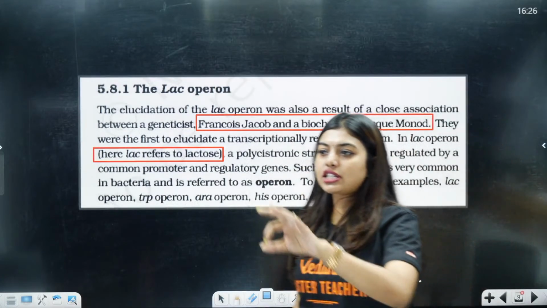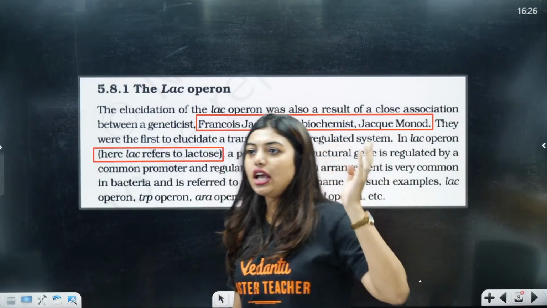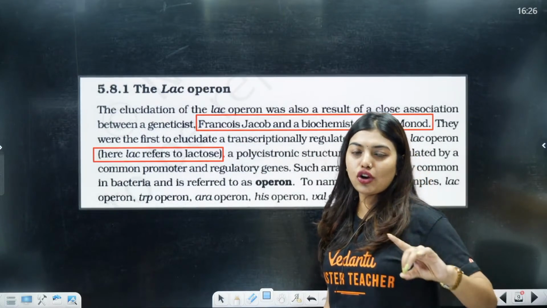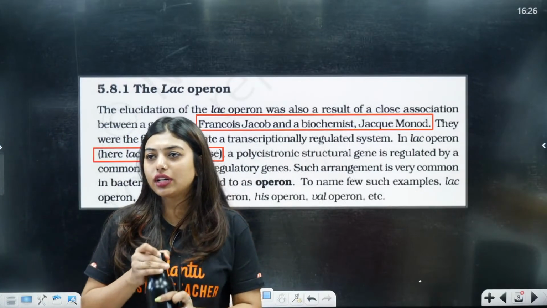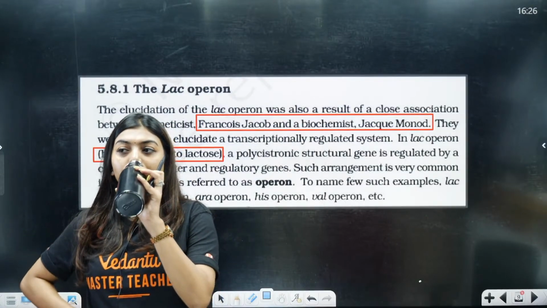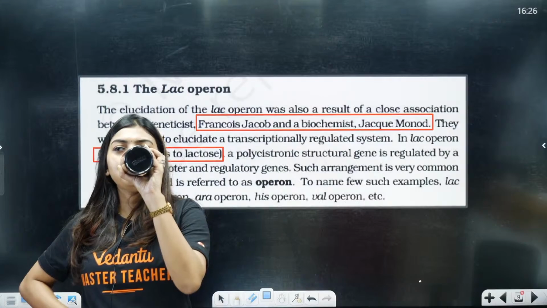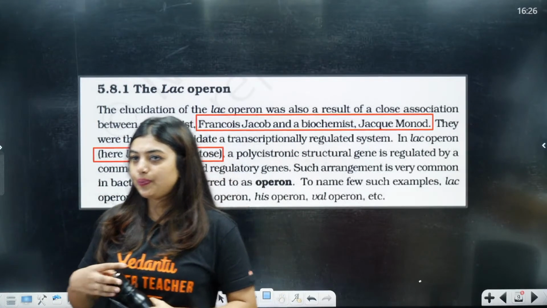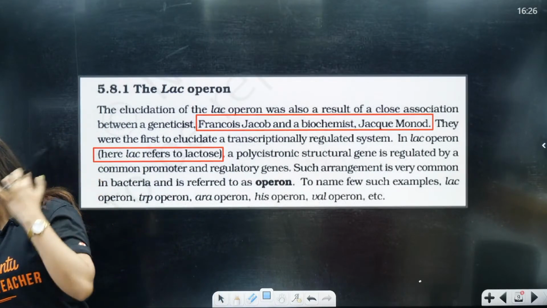All of you in the chat box tell me, polycistronic, is it present in prokaryotes or eukaryotes? Quickly, let's see who is the fastest finger. Tell me, is polycistronic present in prokaryotes or eukaryotes? Quickly, until I drink water, I want the answer to come. Now they'll be like, ma'am, drink water slowly. Quick.